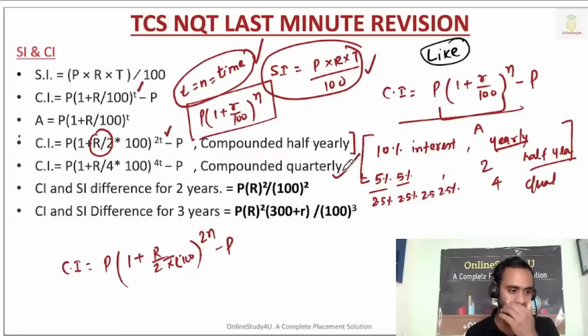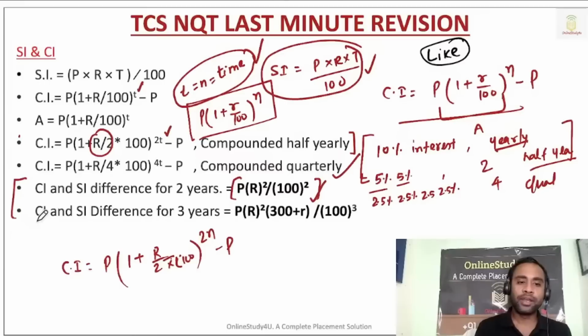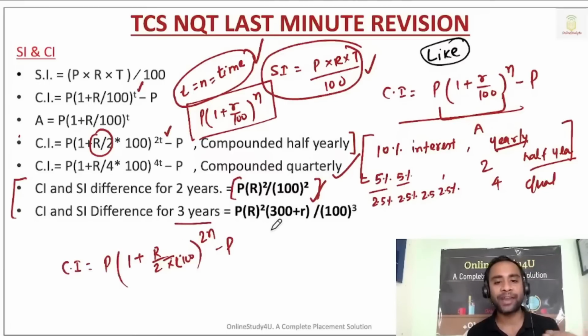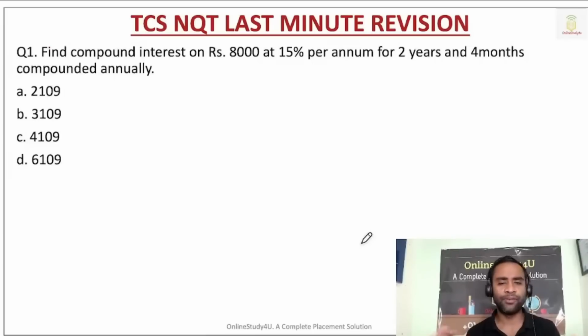Now one more thing. The difference between compound interest and simple interest for 2 years, you can remember as PR square divided by 100 square. The difference for 3 years will be equal to PR square into (300 plus R) divided by 100 cube. I know you already know this formula. This is just a revision so that you don't forget it, and by tomorrow when you go for the exam, all these things will be clear to you.